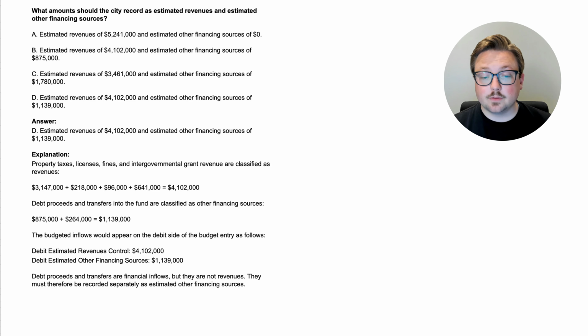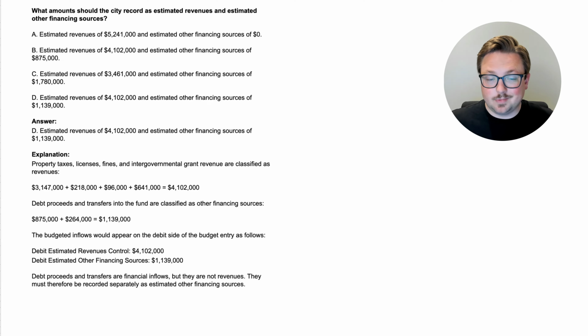The budgeted inflows would appear on the debit side of the budget entry as follows. You would debit estimated revenues control for $4,102,000, and you would debit estimated other financing sources for $1,139,000. Debt proceeds and transfers are financial inflows, but they are not revenues. They must therefore be recorded separately as estimated other financing sources.